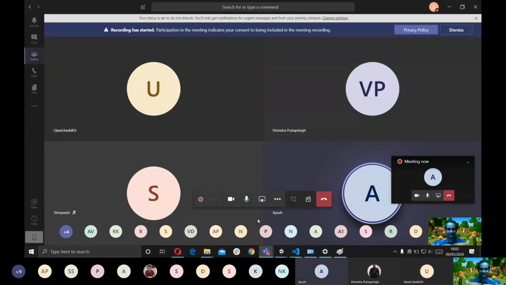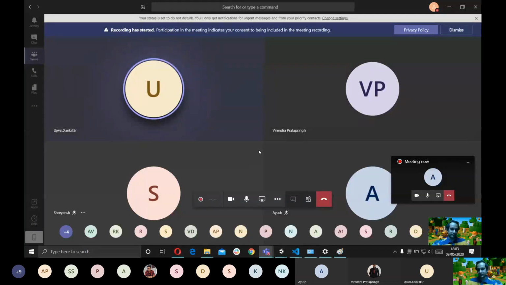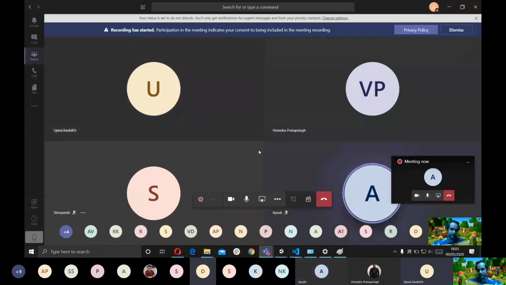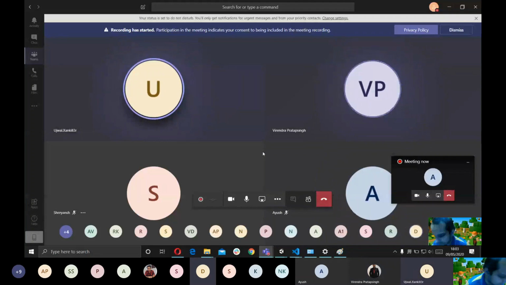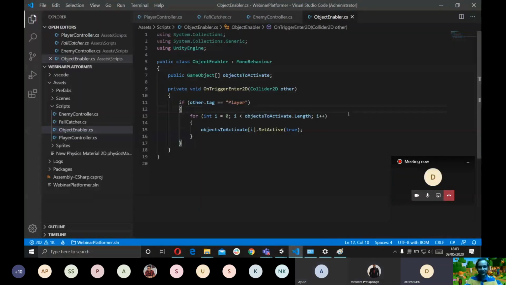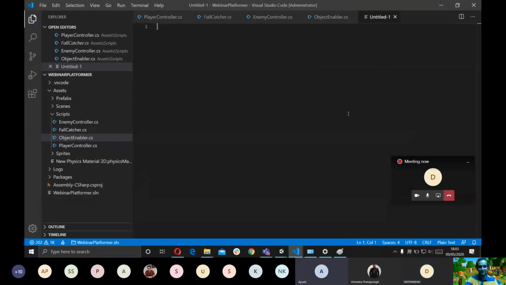Do you want to provide an email or something if anyone wants to contact you? Yeah, sure. I'll send that to you guys when I share all the files. The thing is, you haven't enabled chat here, so I can't write it down. Write it in a Word document and share the screen. I'll just write it in VS Code here.